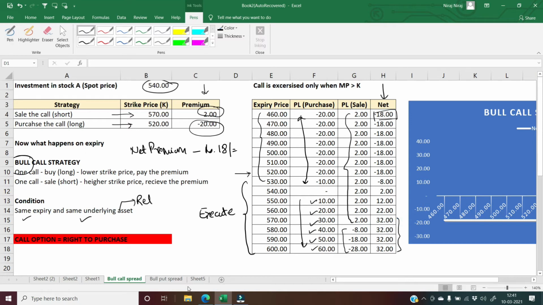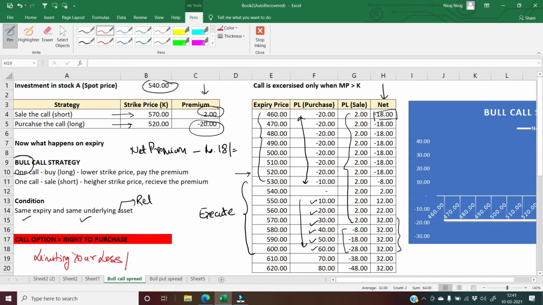If I stretch this particular thing down further also, you can see your maximum profit is only 32 rupees. So can I conclude that by taking up this particular strategy, you are limiting your loss or profit? That is, on day zero you know what can be your maximum loss and what can be your maximum profit. You are limiting them to a certain extent, and that is a way you are trying to save yourself.